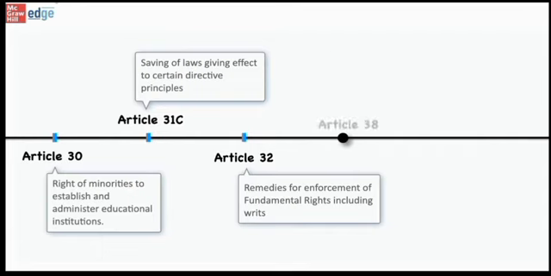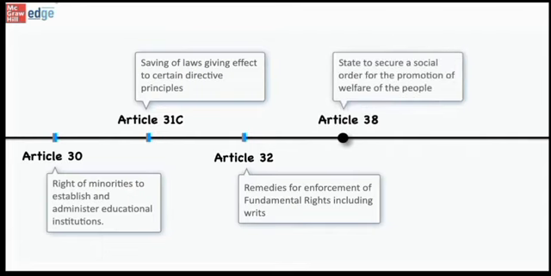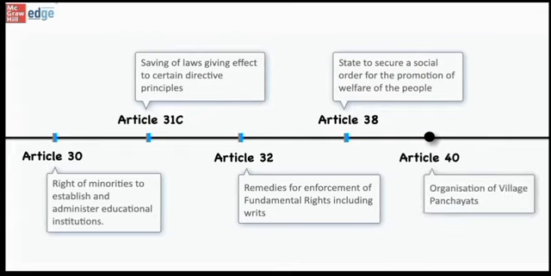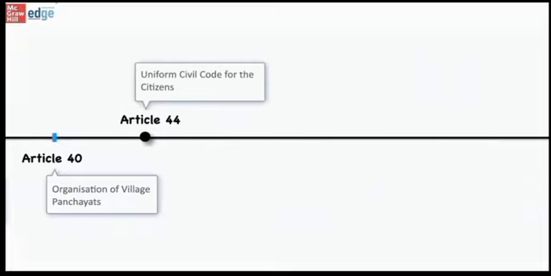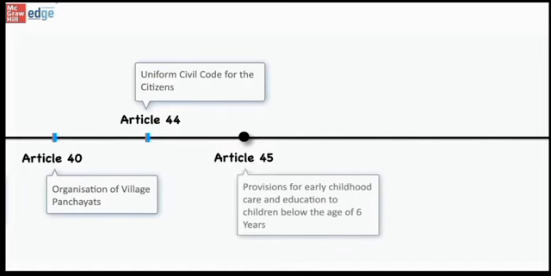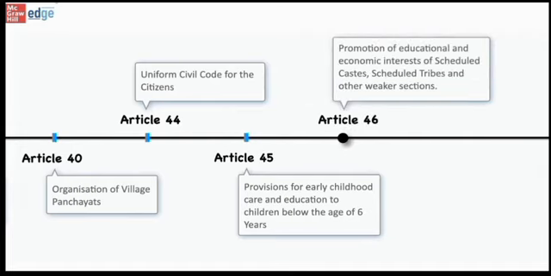Next is Article 38, which deals with the state to secure a social order for the promotion of welfare of the people. Another important article is Article 40, which deals with the organization of village panchayats. Next comes Article 44, which talks about uniform civil code for the citizens. Then comes Article 45, which is about provision for early childhood care and education to children below the age of 6 years. Another important article is Article 46, which is about promotion of educational and economic interests of scheduled caste, scheduled tribes and other weaker sections.